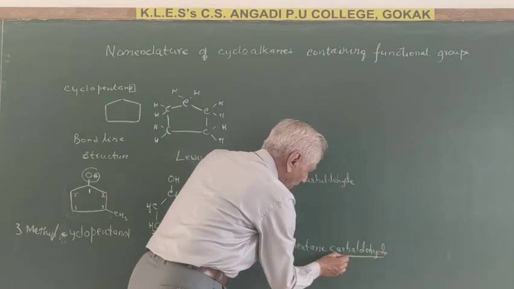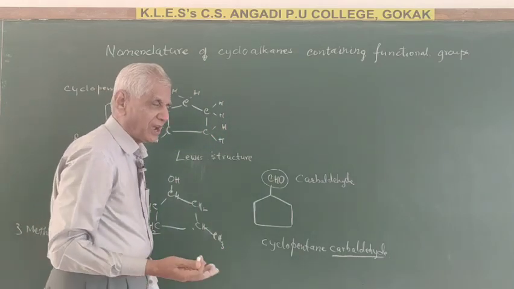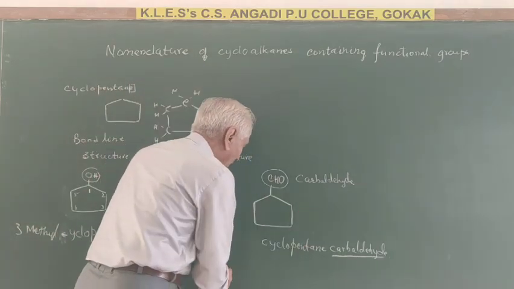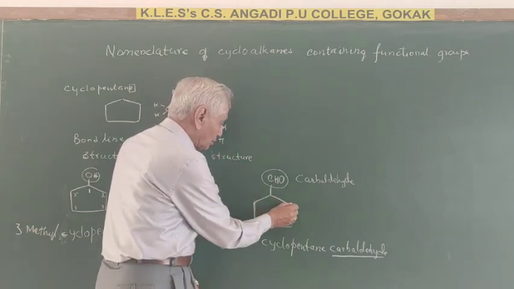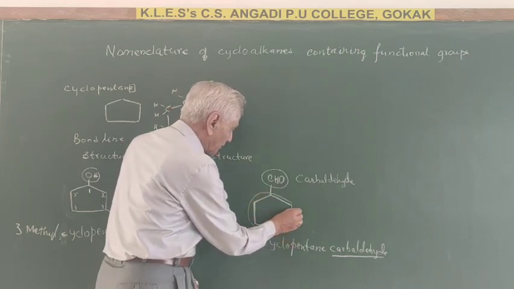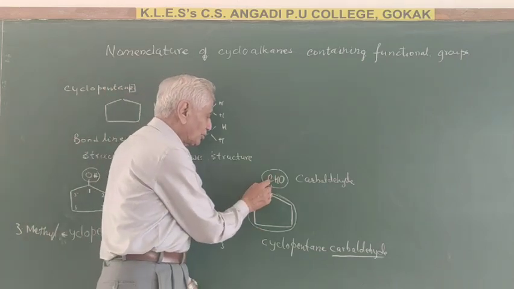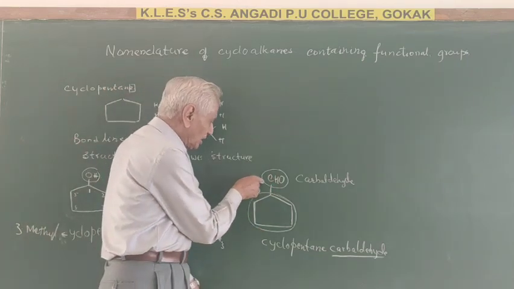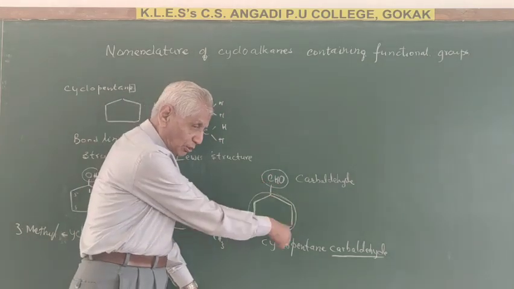Usually carbaldehyde is used there, not al. Cyclopentanol you can carry out, but here, carbon 1, 2, 3, 4, 5, this contains 5 carbon atoms only. Therefore it is pentane, and on this pentane the CHO group is there. So this C is not counted here. This carbon atom is not counted with this.